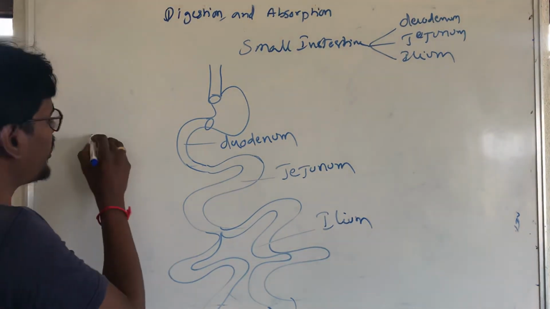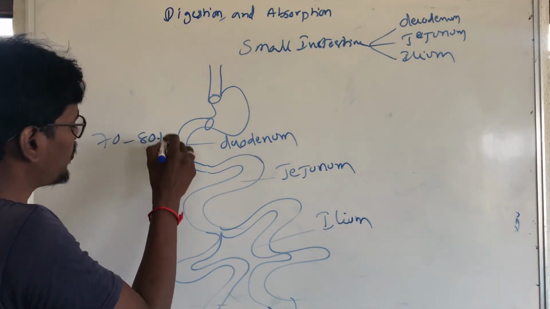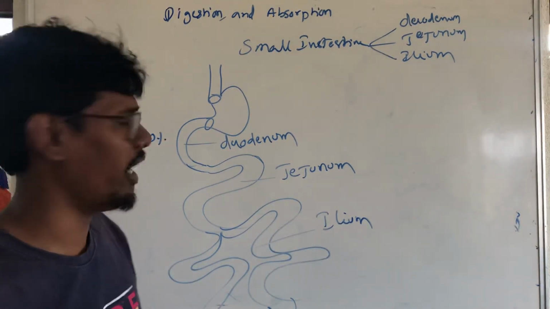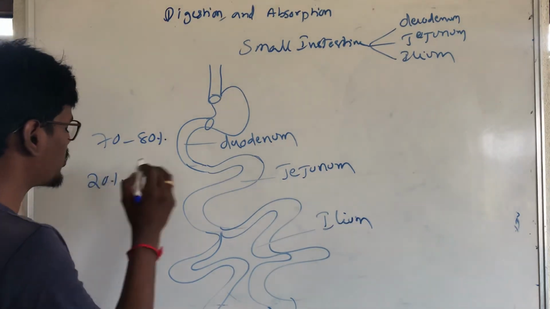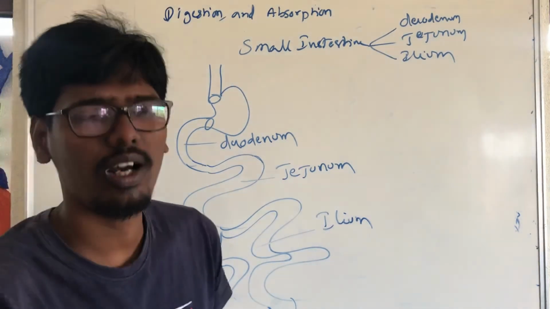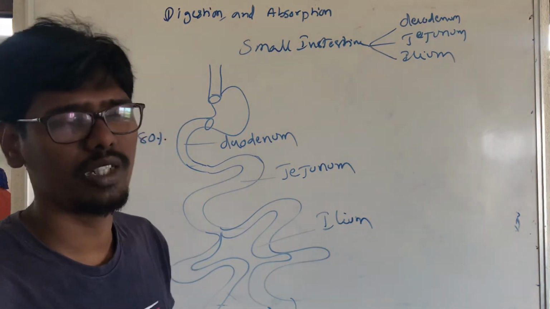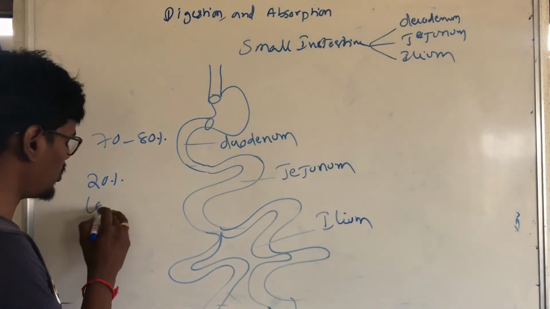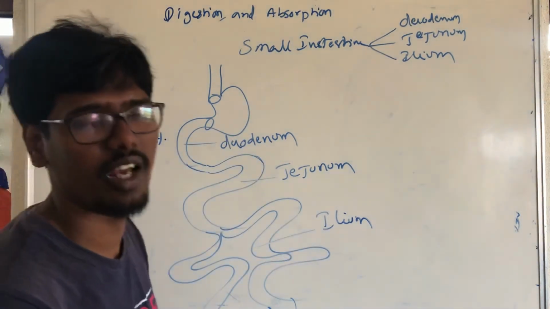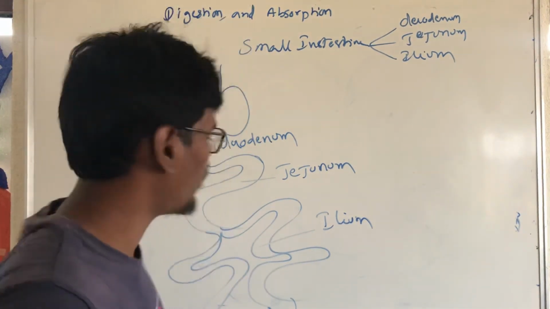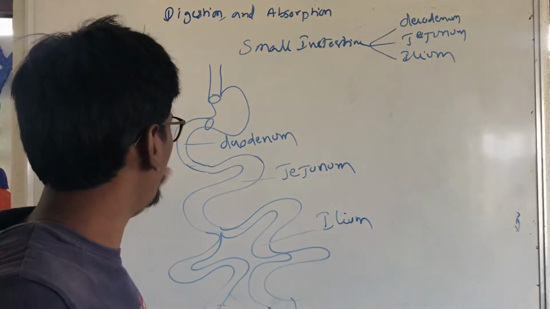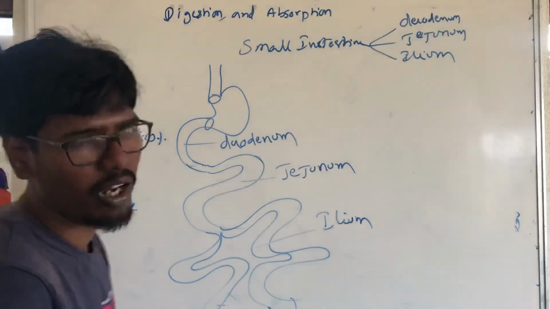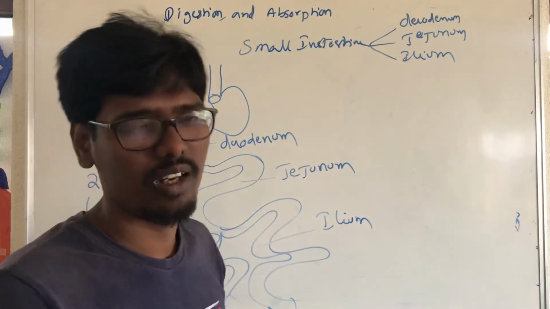Here 70 to 80% of food particles will be digested in the small intestine, and the remaining 20%, meaning some medicinal water and drugs, will be absorbed in the large intestine. Means 70 to 80% absorption happens in the small intestine, and the remaining 20% absorption occurs in the large intestine.